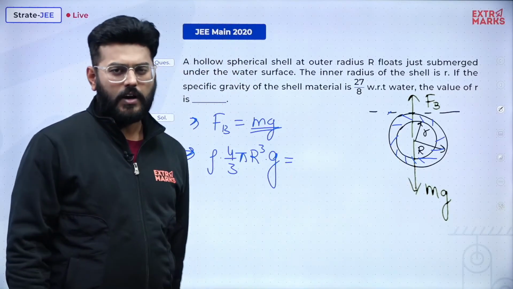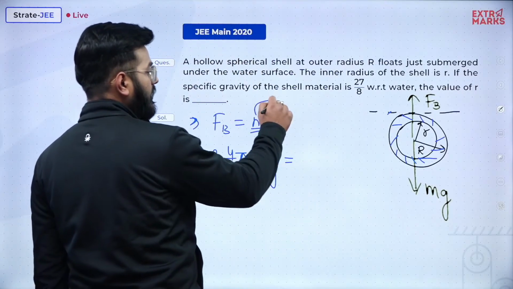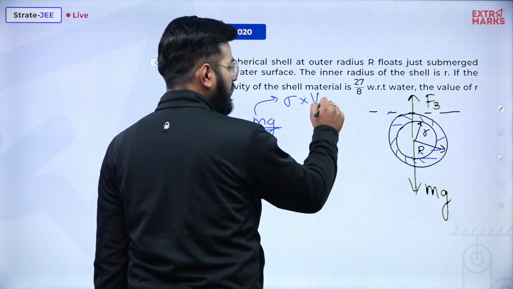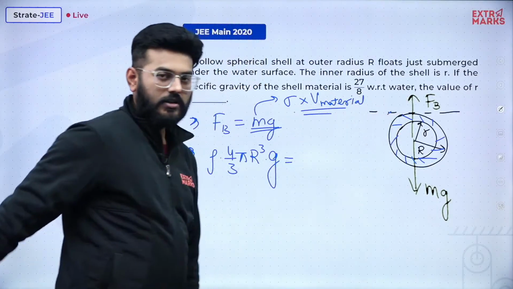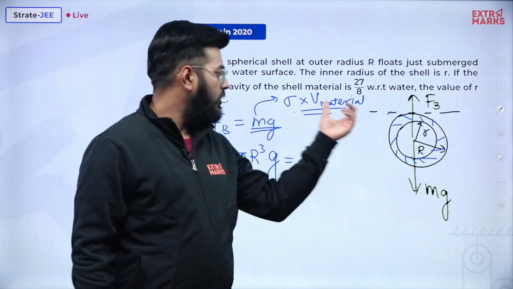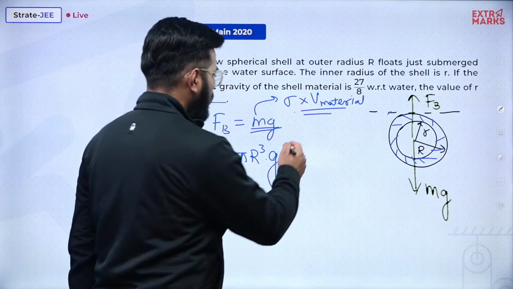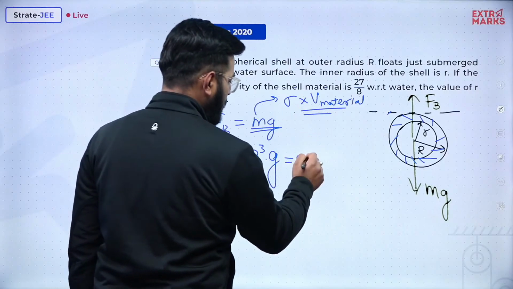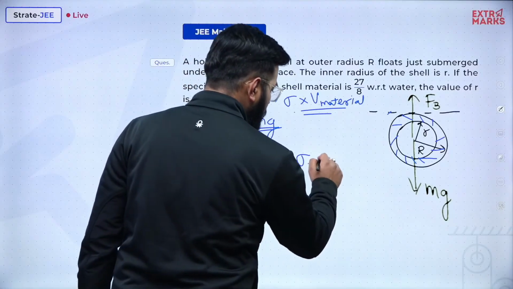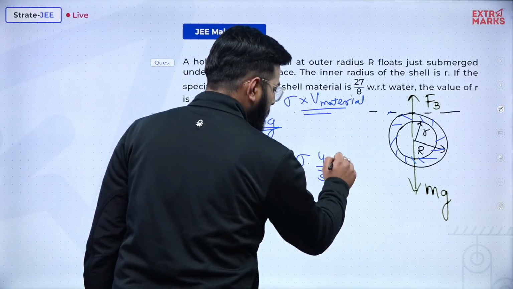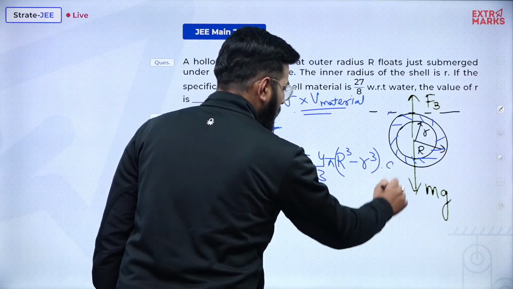So what is the value of mass? For mass I will be using the density of this material into the volume of the material which has been used to create such a hollow ball. How much volume of material has been used? This volume can be very well calculated. We know the value of sigma, right? We need to mention the volume of the material, and this will obviously be equal to 4 by 3 pi capital R cube minus small r cube. Are you in line with me?